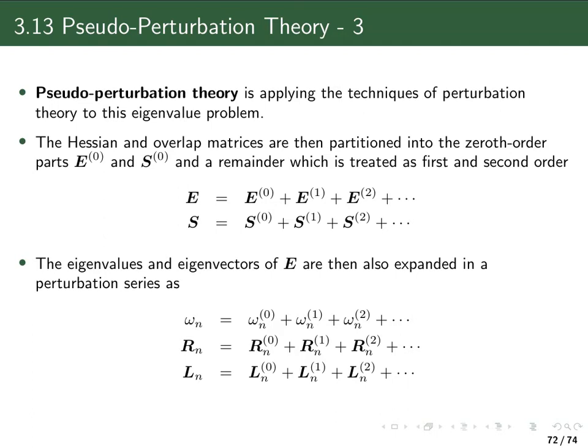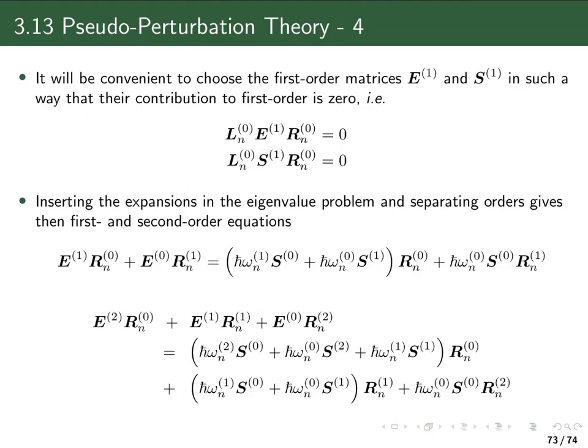Now one can, of course, do this partitioning of the matrices as it pleases one, or as it makes sense in the context of what kind of matrices one is dealing with. But it's actually an advantage to choose the first order correction to the E matrix and the S matrix in such a way that their contribution to first order is 0.